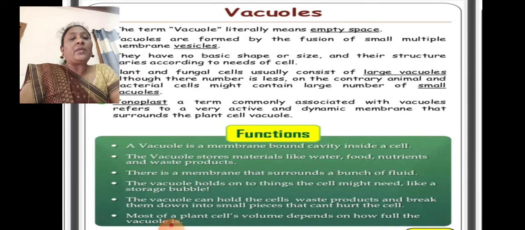There is a membrane that surrounds a bound of fluid, and the vacuole holds on to things that the cell might need, like a storage bubble. The vacuole can hold the cell waste products and break them down into small pieces that can hurt the cell. Most of the plant cell's volume depends on how full the vacuoles are.